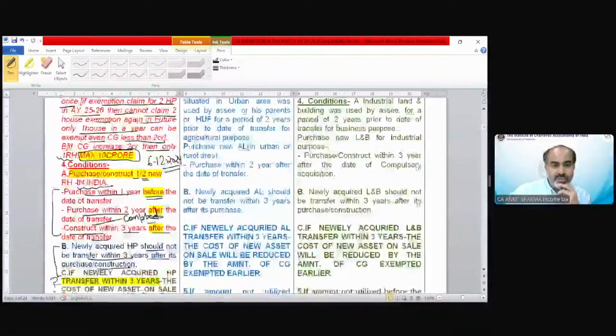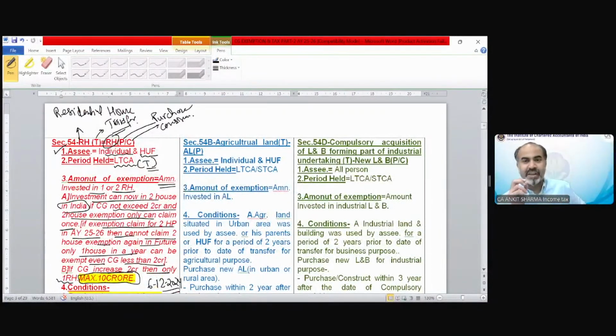Next, moving on, section 54B. Now, there's very good news for you, because in section 54 we have discussed a lot of conditions, but almost 60% of conditions are the same in other exemptions also. So it's not that now we are going to discuss section 54B and it's completely different conditions. Almost 60 to 65 or 70% of conditions and restrictions are the same as section 54. Same in the case of section 54D. Almost 50, 60, 70% of conditions are exactly the same as section 54 explained.